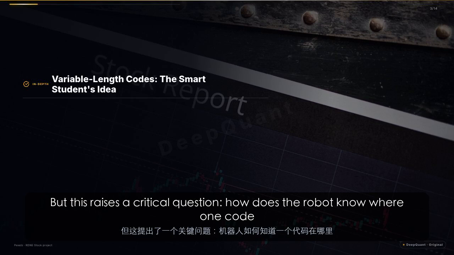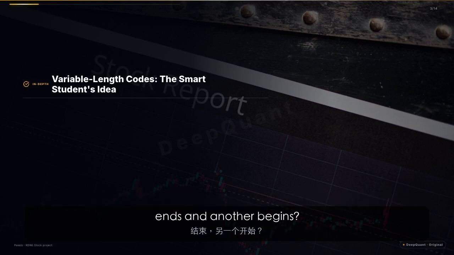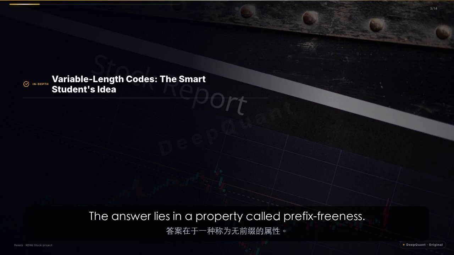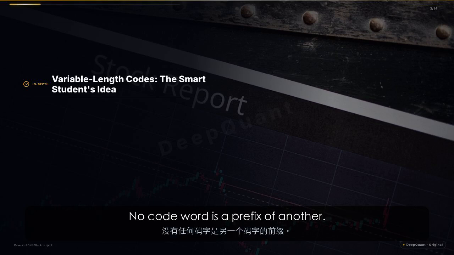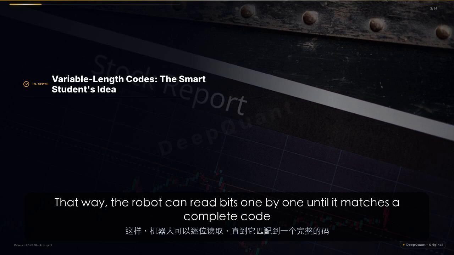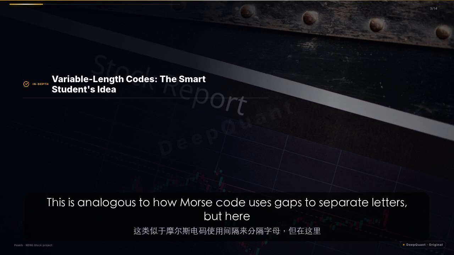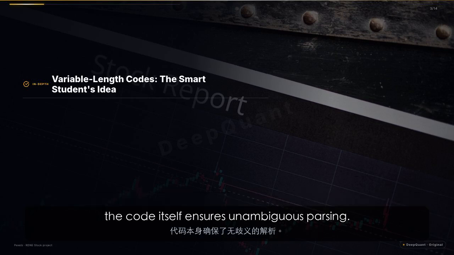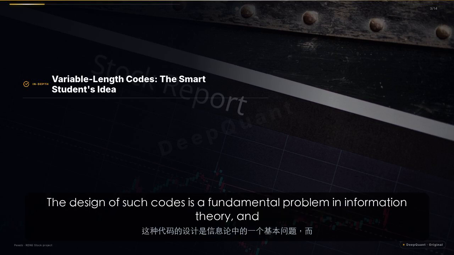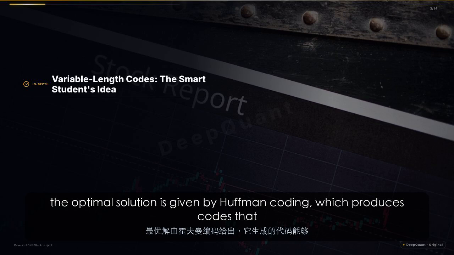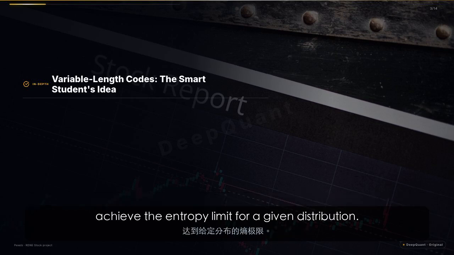But this raises a critical question: how does the robot know where one code ends and another begins? The answer lies in a property called prefix freeness. No code word is a prefix of another. That way, the robot can read bits one by one until it matches a complete code word, with no ambiguity. This is analogous to how Morse code uses gaps to separate letters, but here the code itself ensures unambiguous parsing. The design of such codes is a fundamental problem in information theory, and the optimal solution is given by Huffman coding, which produces codes that achieve the entropy limit for a given distribution.